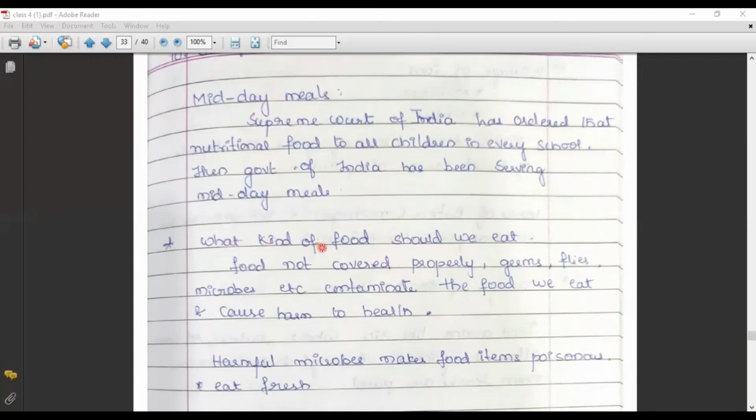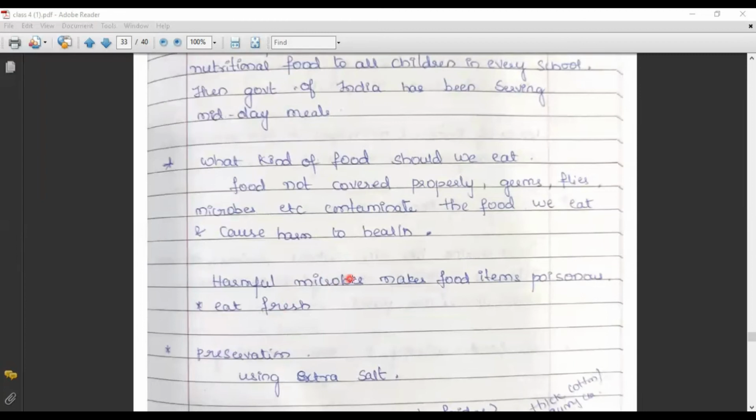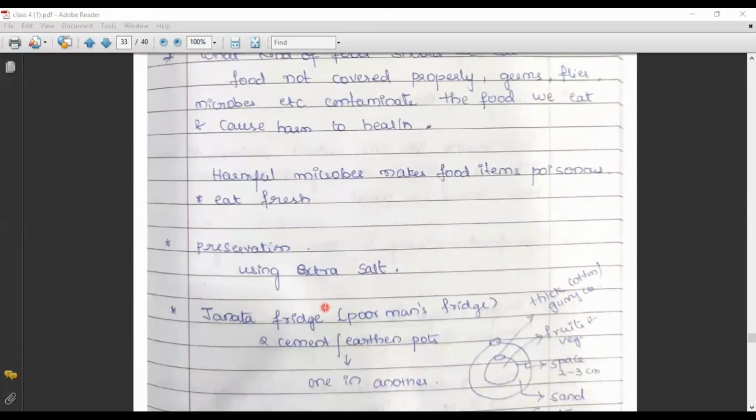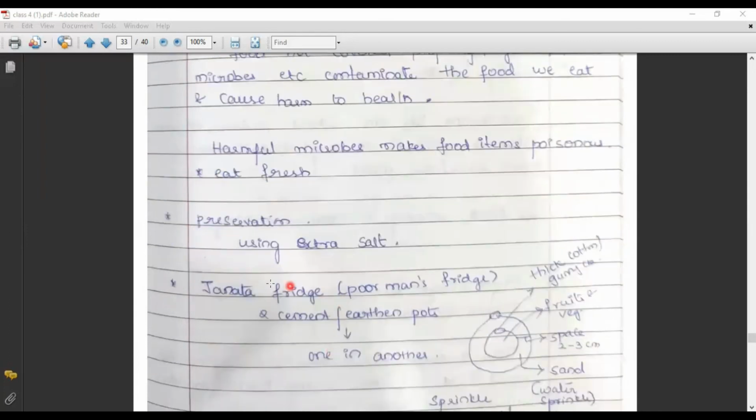What kind of food do we need to eat? We need to eat food which is covered properly. If it is not covered properly, what happens? Germs, flies, microbes, etc. will contaminate that food, and if we consume such food, we fall ill and it causes a health issue. Harmful microorganisms make the food items poisonous and cause harm to us. In order to get rid of those microorganisms, we can add preservatives like extra salt. Now, in order to store the food items, we can use a fridge.